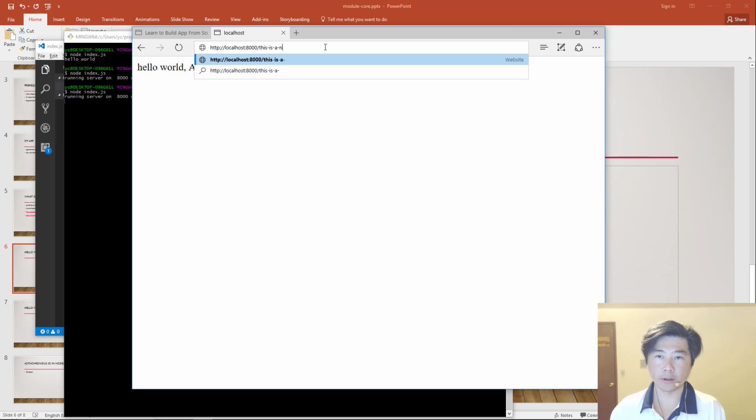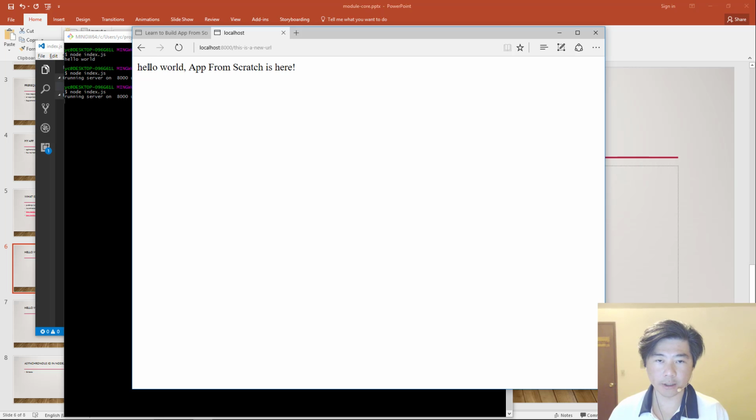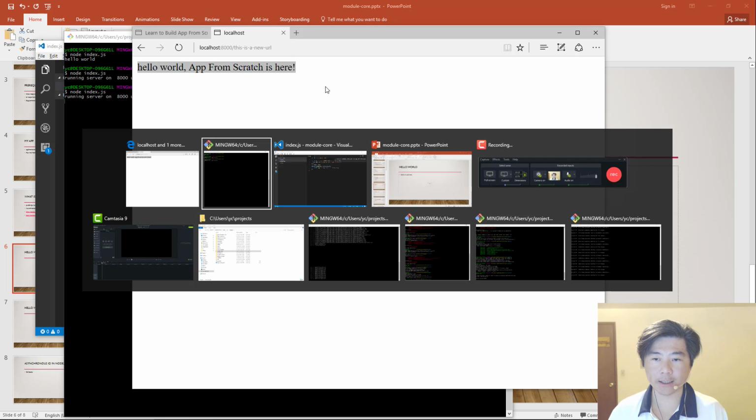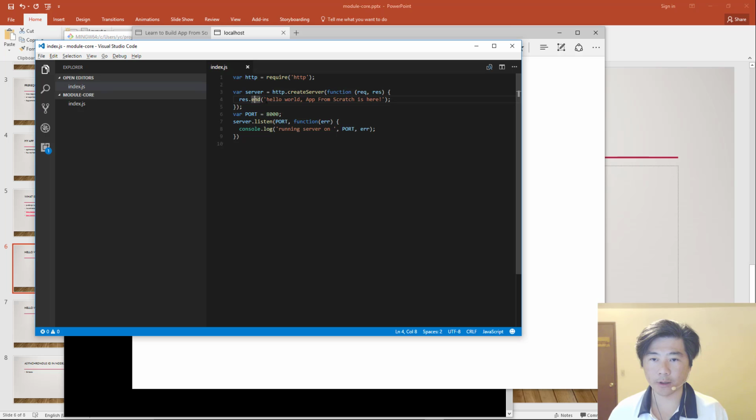This is a new URL. Okay, enter. Yep, it's just going to print back the exact same information because that is the only thing that we asked it to do. Okay, so this is the simplest example that you can write as a hello world web server. And so let's take just a little bit deeper look at what exactly it's doing.